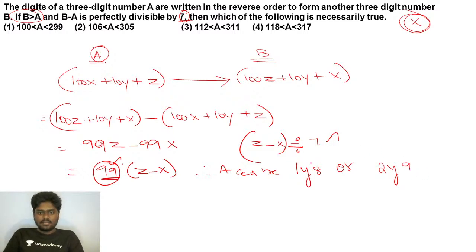Right, such that, see here, if you try to do 8 minus 1, you get 7. If you try to do 9 minus 2, you get 7. So no other number is possible. If you try to put Z is equal to 3, then you cannot put X is equal to 10, such that 10 minus 3 will get 7. So that is not possible. The only two possible numbers are 1 by 8. We have to find whether it is exactly 1 by 8 or 2 by 9.